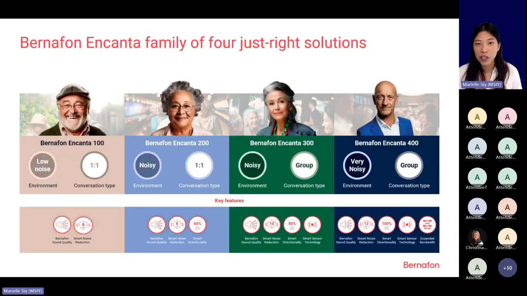And here is a summary of all 4 members of the Encanta family. They all have Bernafon's exceptional sound quality and also the benefit of smart noise reduction. But you can see that as you move up to the higher technology levels, your client will benefit from even better noise management technology. And in Encanta 300 and 400, of course, we have the new smart sensor.